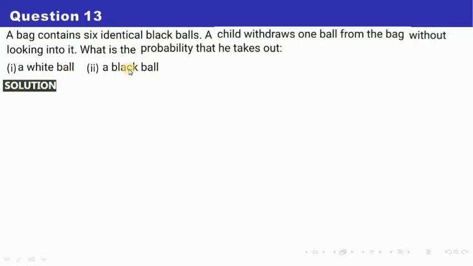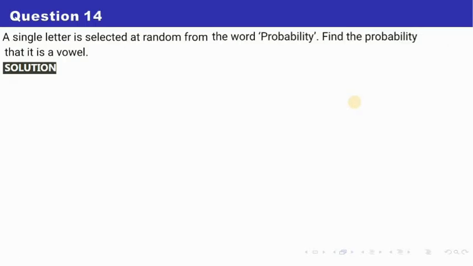And next is, what is the probability that he takes out a black ball? Obviously when you take out a ball from the bag, you will get a black ball, which is a sure event. So that's why this probability becomes 1. I'm not doing this by myself, you will do it by yourself. Let's move on to the next question, question number 14.